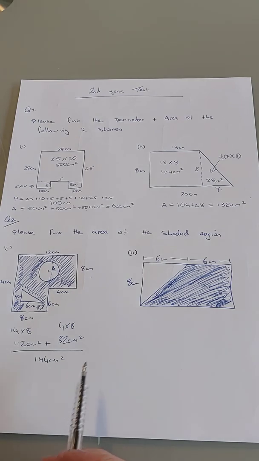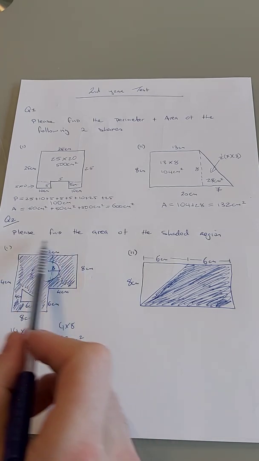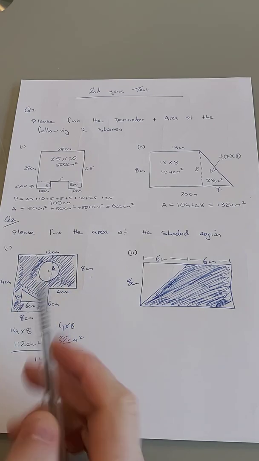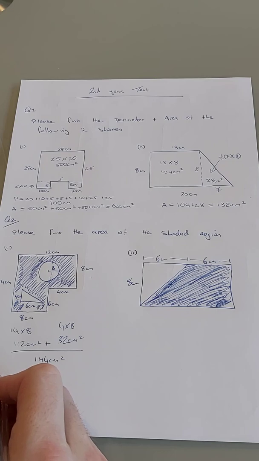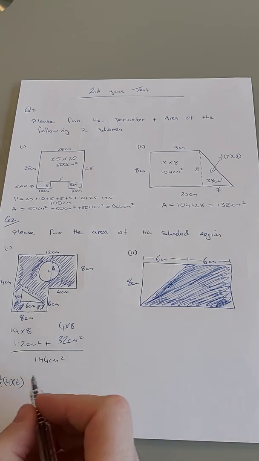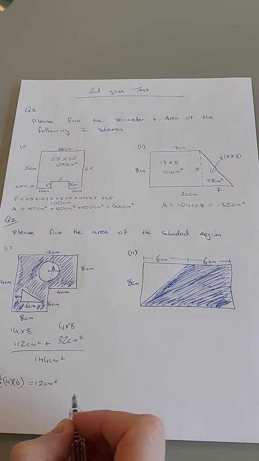But they only want the shaded region. So the shaded region is 144 centimeters squared minus a circle minus a triangle. So the triangle is going to be a half 4 times 6, half the base by the perpendicular height, which gives us 12 centimeters squared.